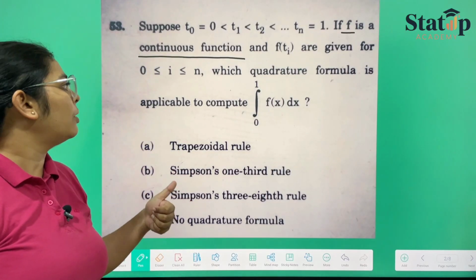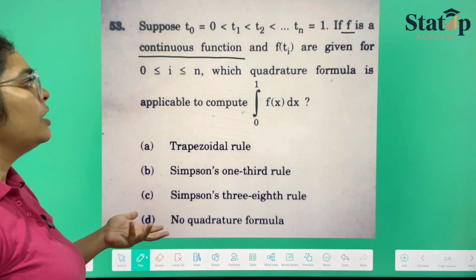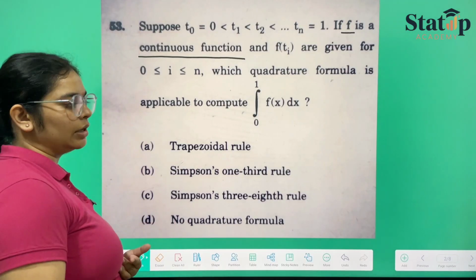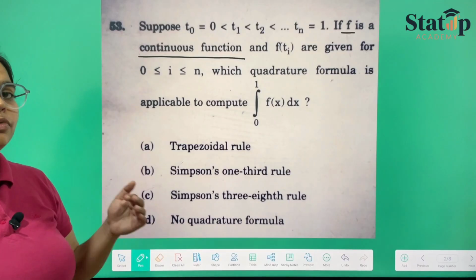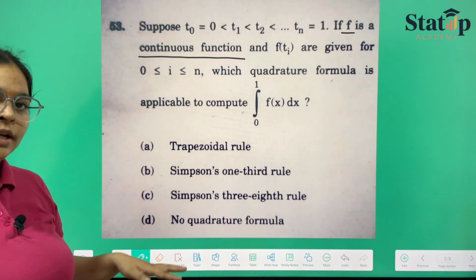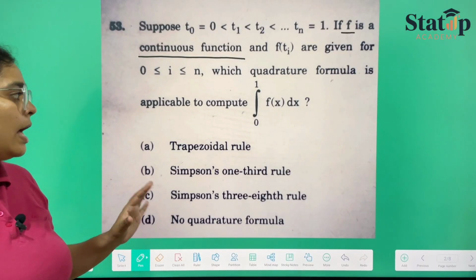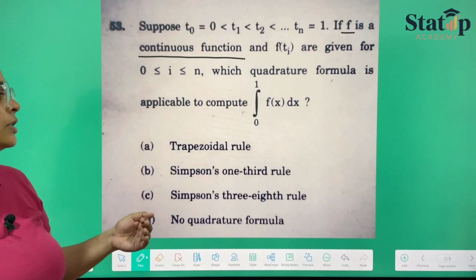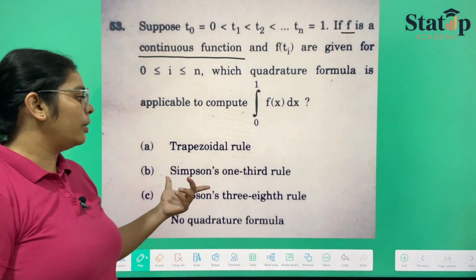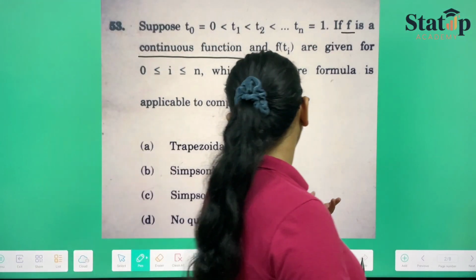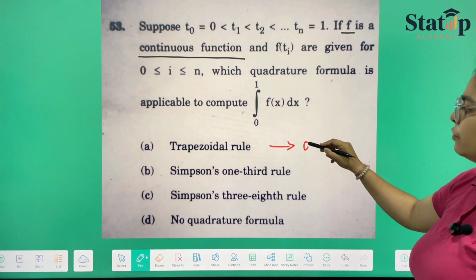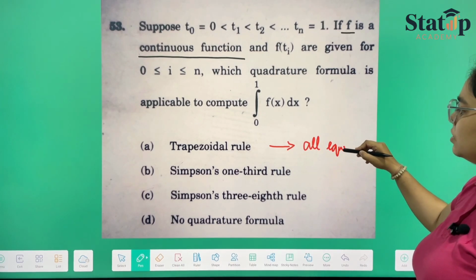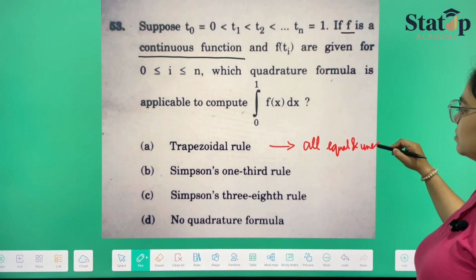Which quadrature formula is applicable from 0 to 1? So first of all, when we are talking about a continuous function, then it may take any number of equal or unequal intervals. So these are all those rules. First is the trapezoidal rule. Trapezoidal rule can be used for all equal and unequal intervals.